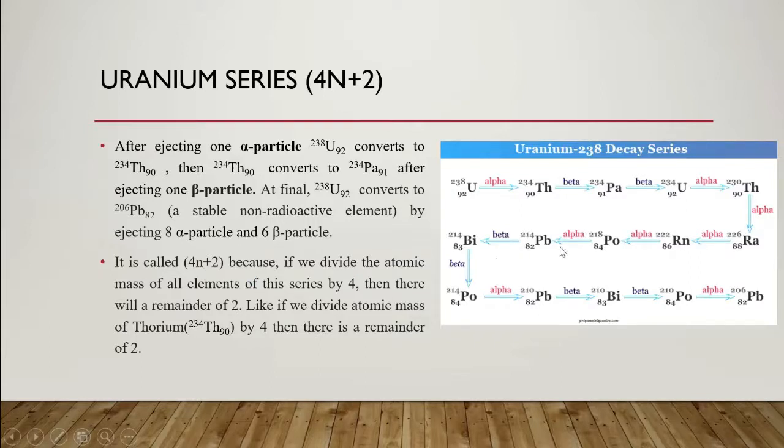Like if we divide by lead, radon, uranium, all will give a remainder of 2. If we divide the atomic mass of thorium by 4, there is a remainder of 2. If we divide 234 by 4, there will be a remainder of 2. So that's why it is called 4n plus 2.